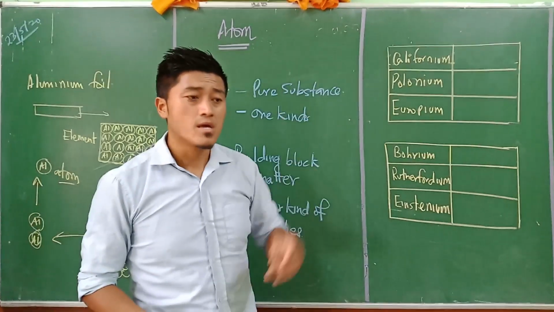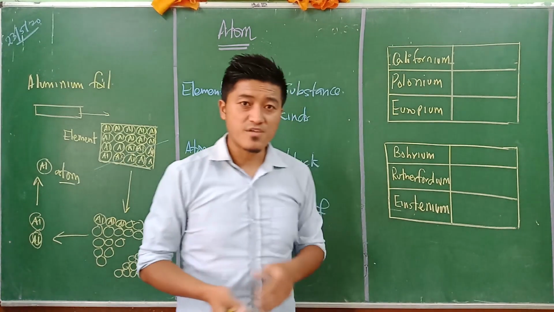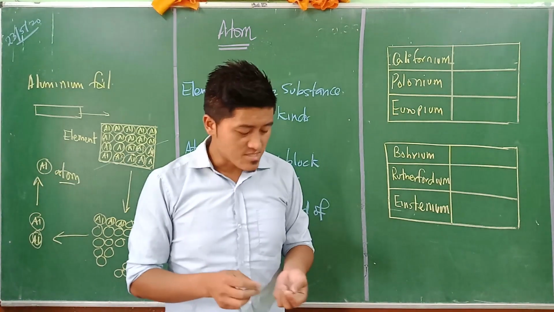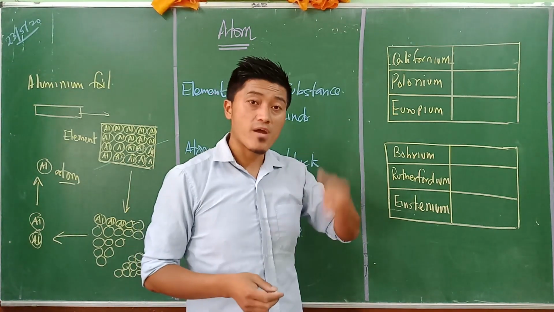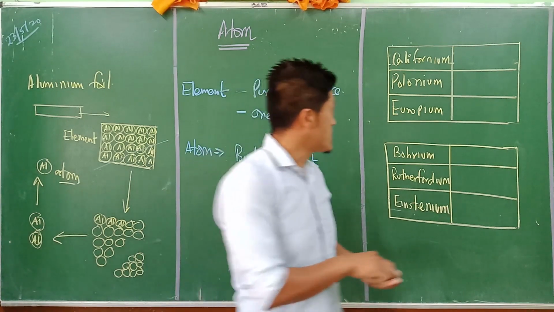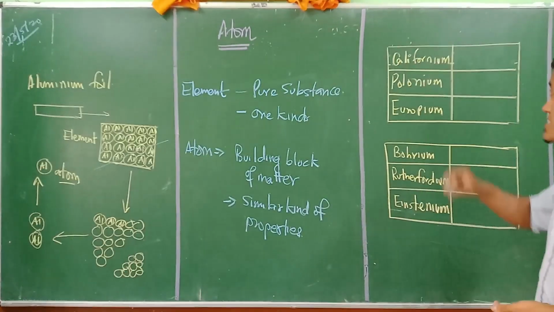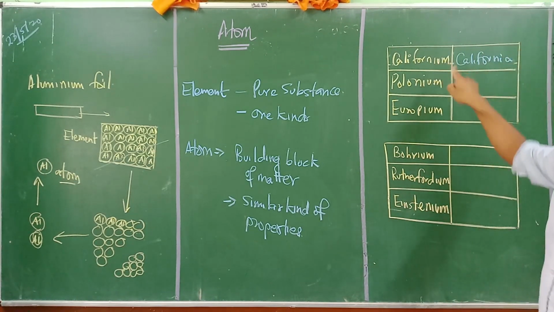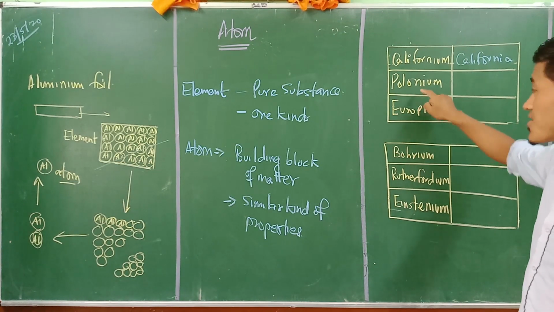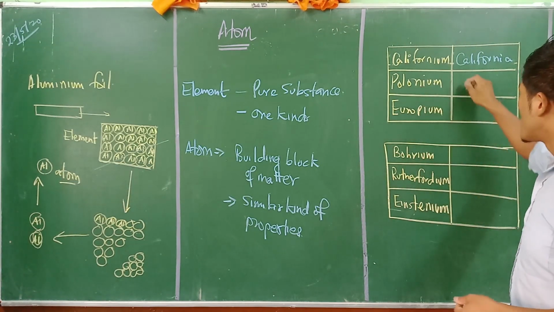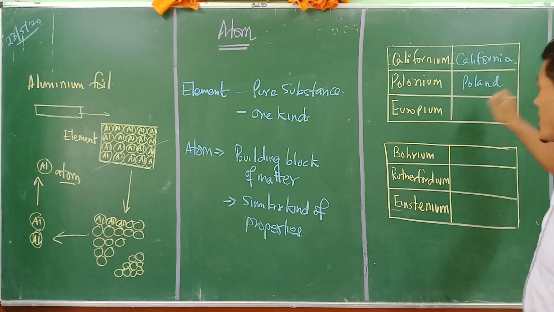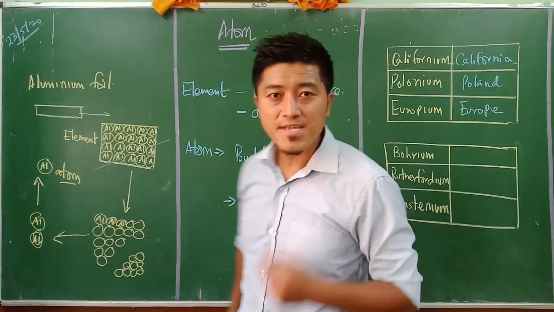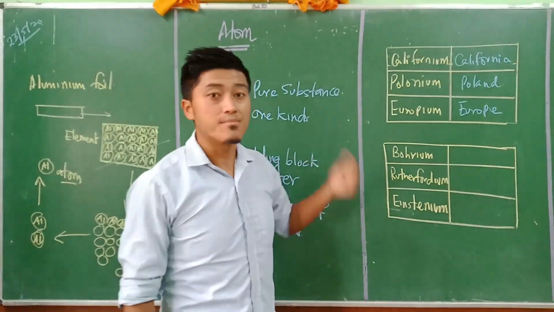that previously there were some scientists who adopted different ways by which they could name the elements. For example, they named the elements on the basis of the place from where the element was discovered. For example, in the case of californium, this element was discovered in California. That is why its name is californium. And polonium, that is the radioactive element here, was discovered in Poland. And europium was discovered in Europe. Understand? So they adopted different strategies by which they could name the elements.